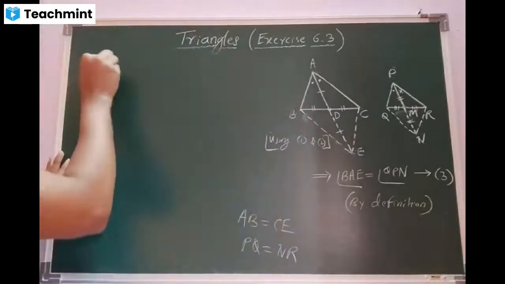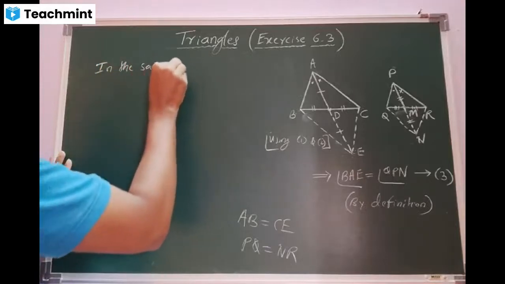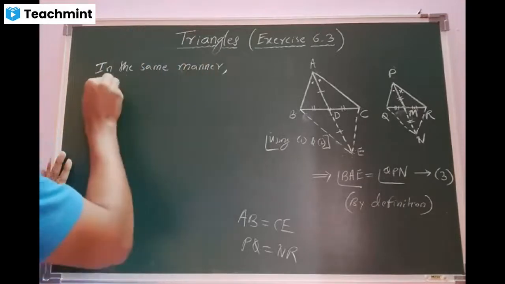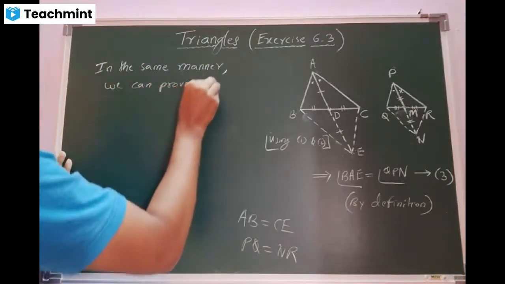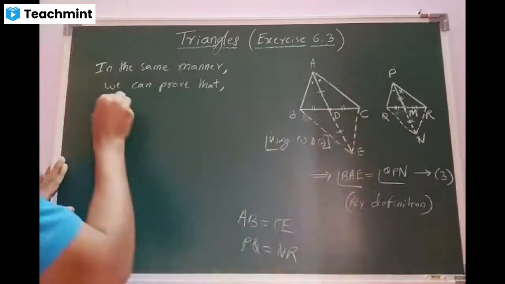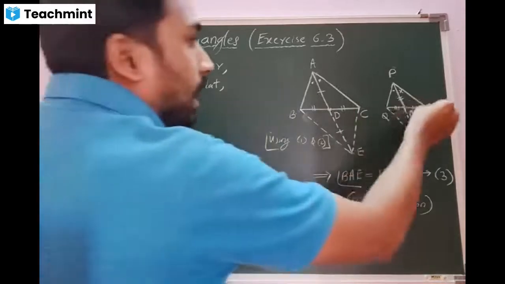Understanding better? Yes, sir. In the same manner, we can prove that angle CAE is equal to angle RPN.